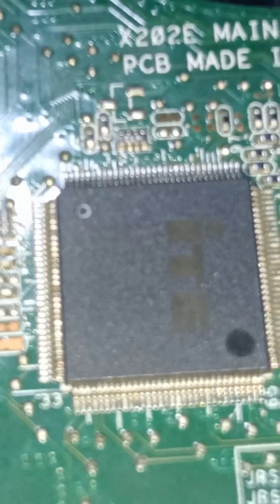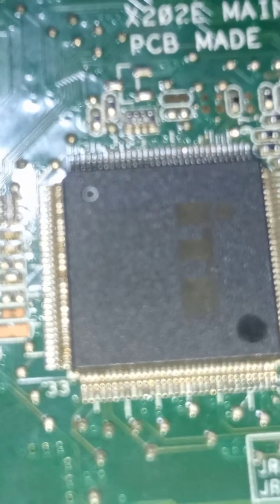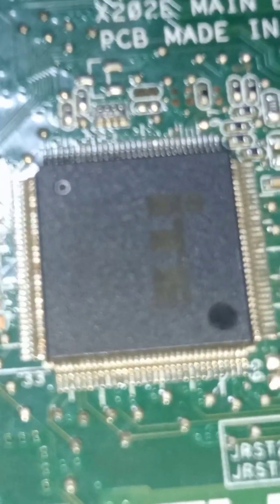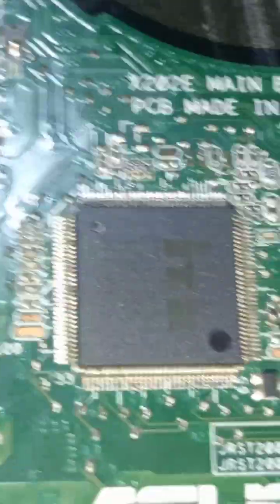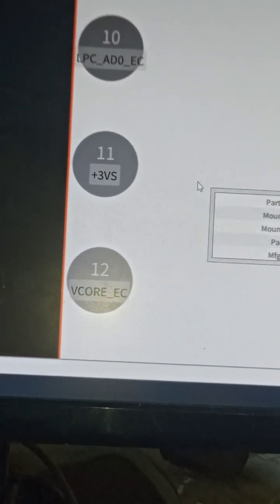So we are going next to probe the EC reset pin and see the circuit controlling that pin. Let's move to our board view and check our EC reset pin.